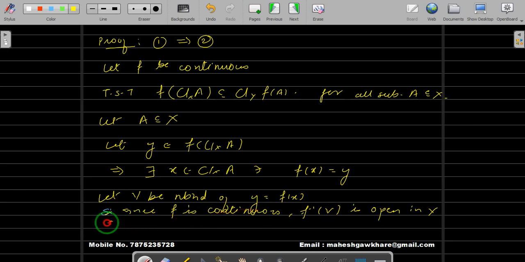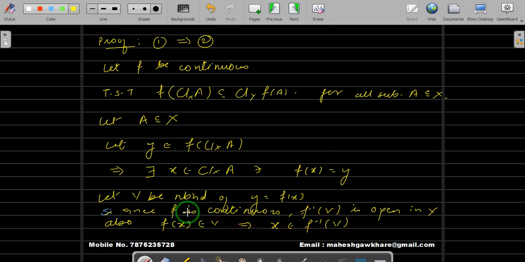And also this f(x) belongs to V because we have taken the neighborhood of f(x). So f(x) is in V implies this point x will be in the inverse image of V. So this implies x belongs to f inverse of V.